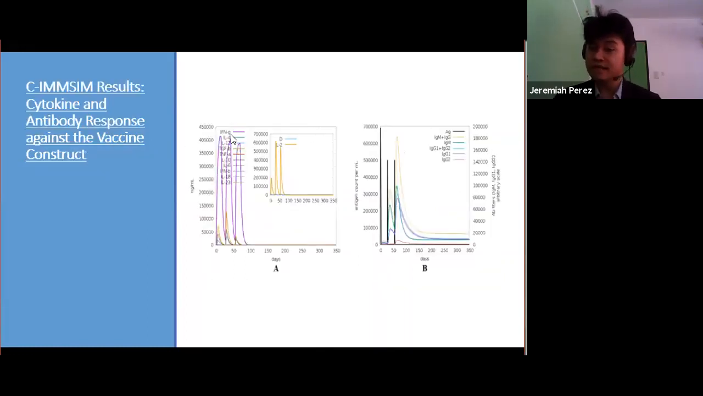The following sets of slides are the results of my immune system simulations. As expected, the vaccine construct follows known immune response patterns based on key immune cell types, as well as showing other trends indicative of successful immunization.